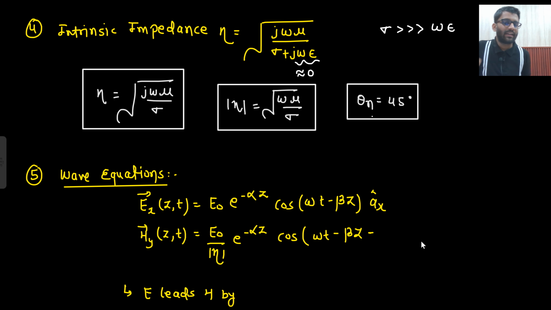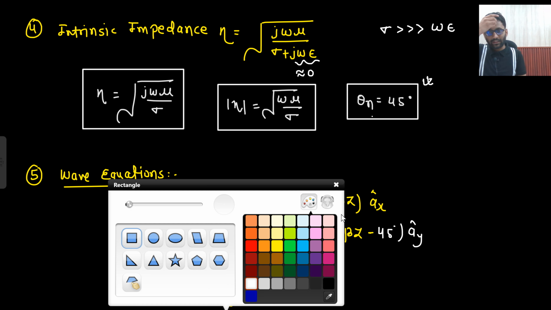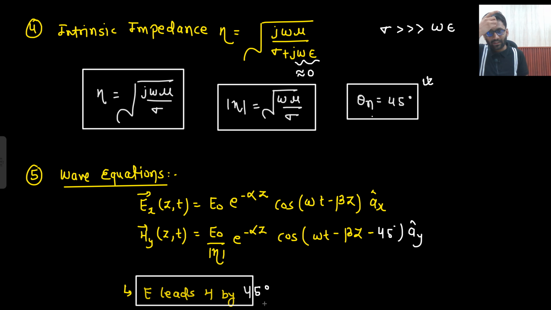So what is that angle? That angle is 45 degree Ay cap, because here the angle is fixed. There would be some phase difference between E and H. Now here the phase difference is fixed, which is 45 degree. Is that clear to you? So in a perfect conductor or in a very good conductor, you will see that E will lead H by 45 degree. Is that clear? So this we have seen now.